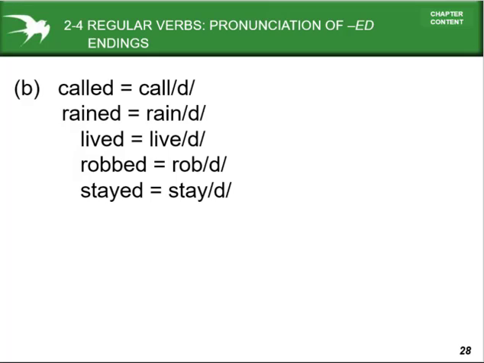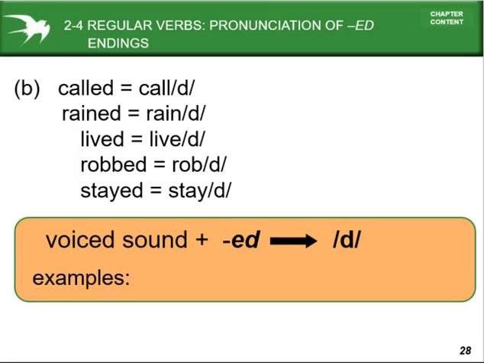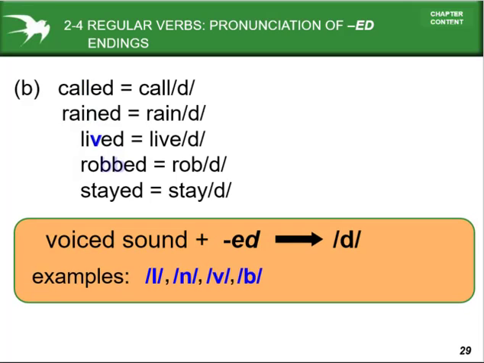Regular verbs, pronunciation of the ED ending: called, rained, tossed, lifted, rubbed, stayed. That means a voiced sound. When pronouncing, there is a vibration in our vocal cord at the time of pronunciation, as in called. Rained, large, at those times it will be a voiced sound. Look, all voiced sounds.